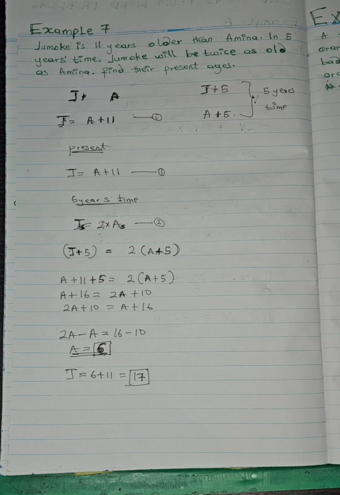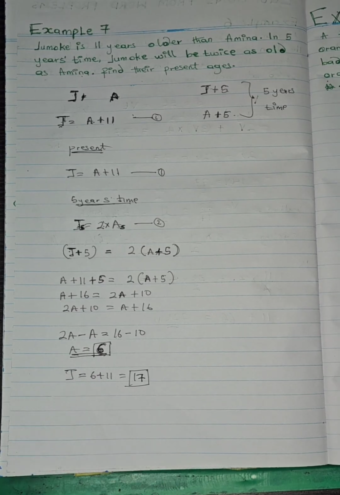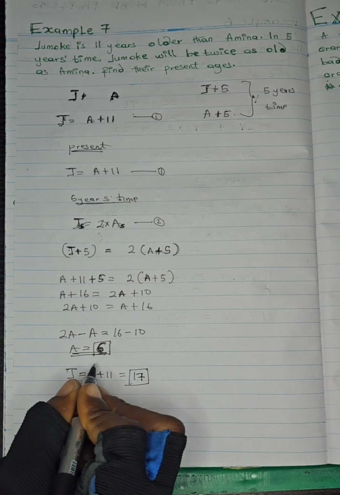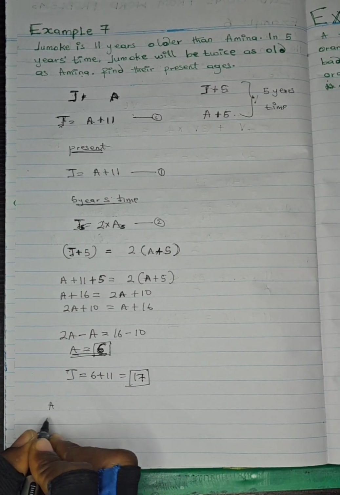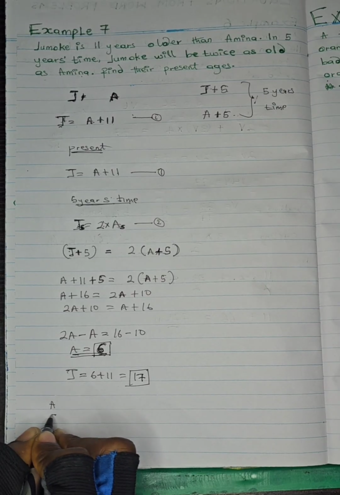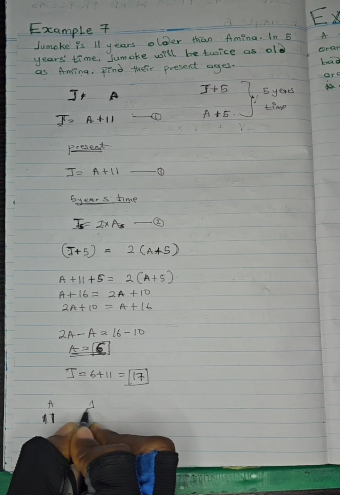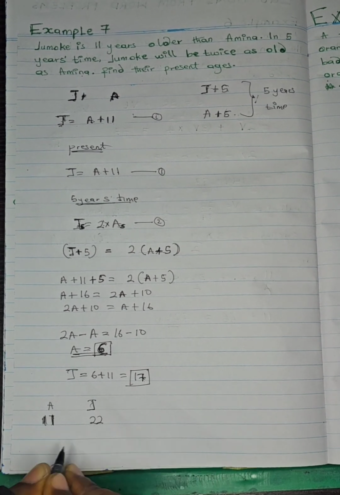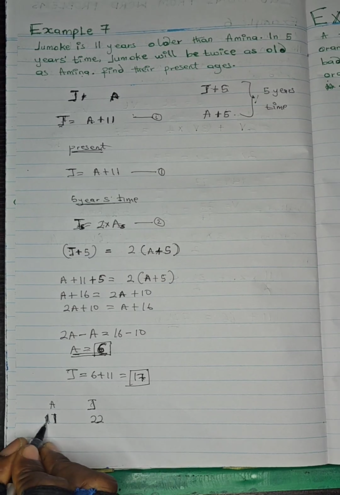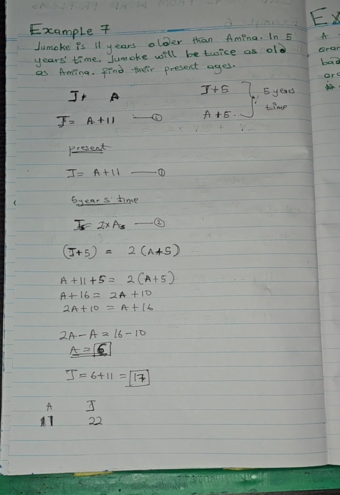If you really want to know if what I got is actually correct, you can do something like this. In 5 years' time, Amina will now be 6 plus 5, which will give you what? 11. Then Jumoke will be 17 plus 5, which will give you what? 22. So you can see that this is 2 times of that. This is the way you can cross-check if you're actually correct in your final answer. So let's go to the next question.